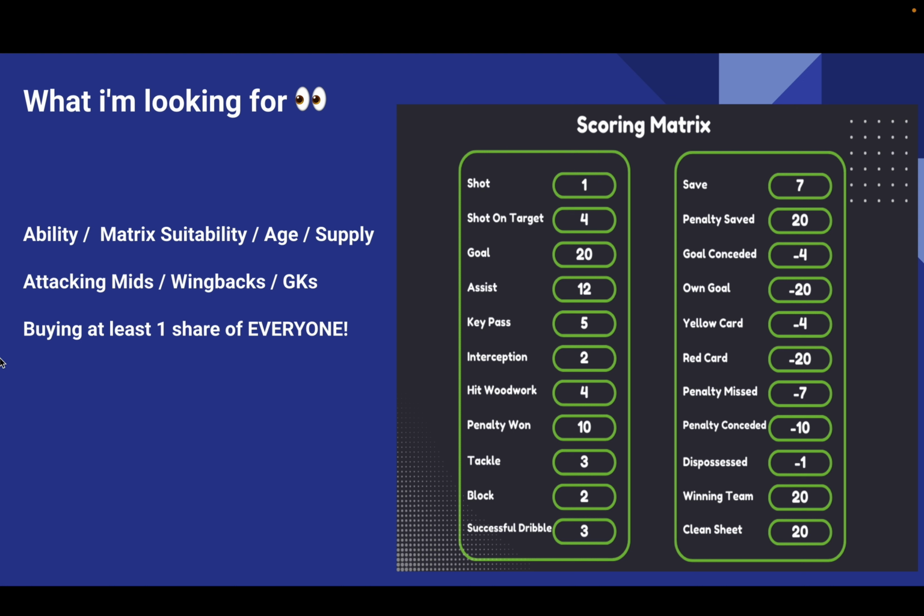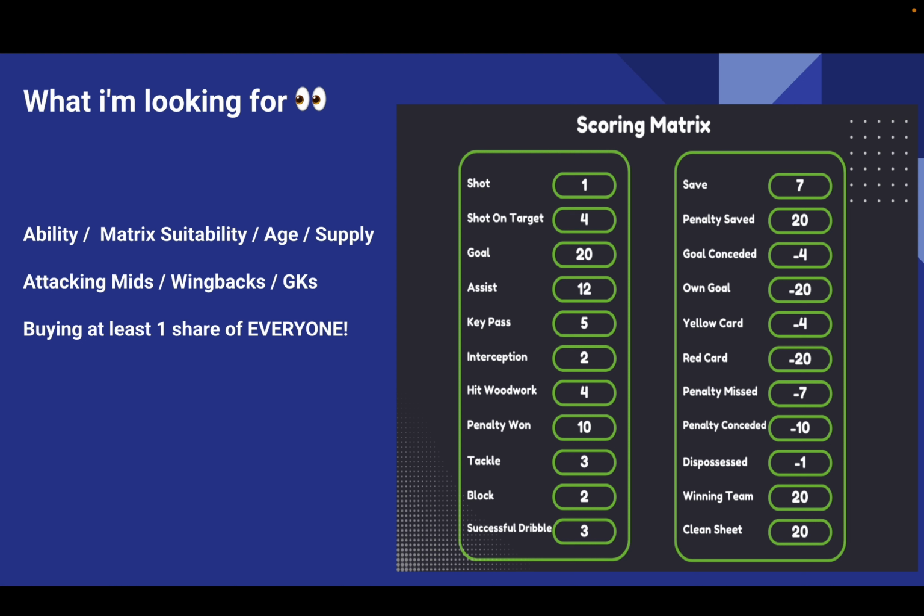And then I've got attacking mids, wing backs and goalkeepers. So midfielders, obviously it doesn't suit defensively minded midfielders, apart from maybe Rodri, but players that will get into the team of the week because they've got an advantage, basically. Wing backs or very attacking fullbacks will do much better than centre backs and defensive fullbacks because it doesn't really reward defensive actions particularly highly, I don't believe. So if there are any attacking mids, I'm more likely to be interested in them, even if they're of less ability, because I think they're going to suit the matrix better.